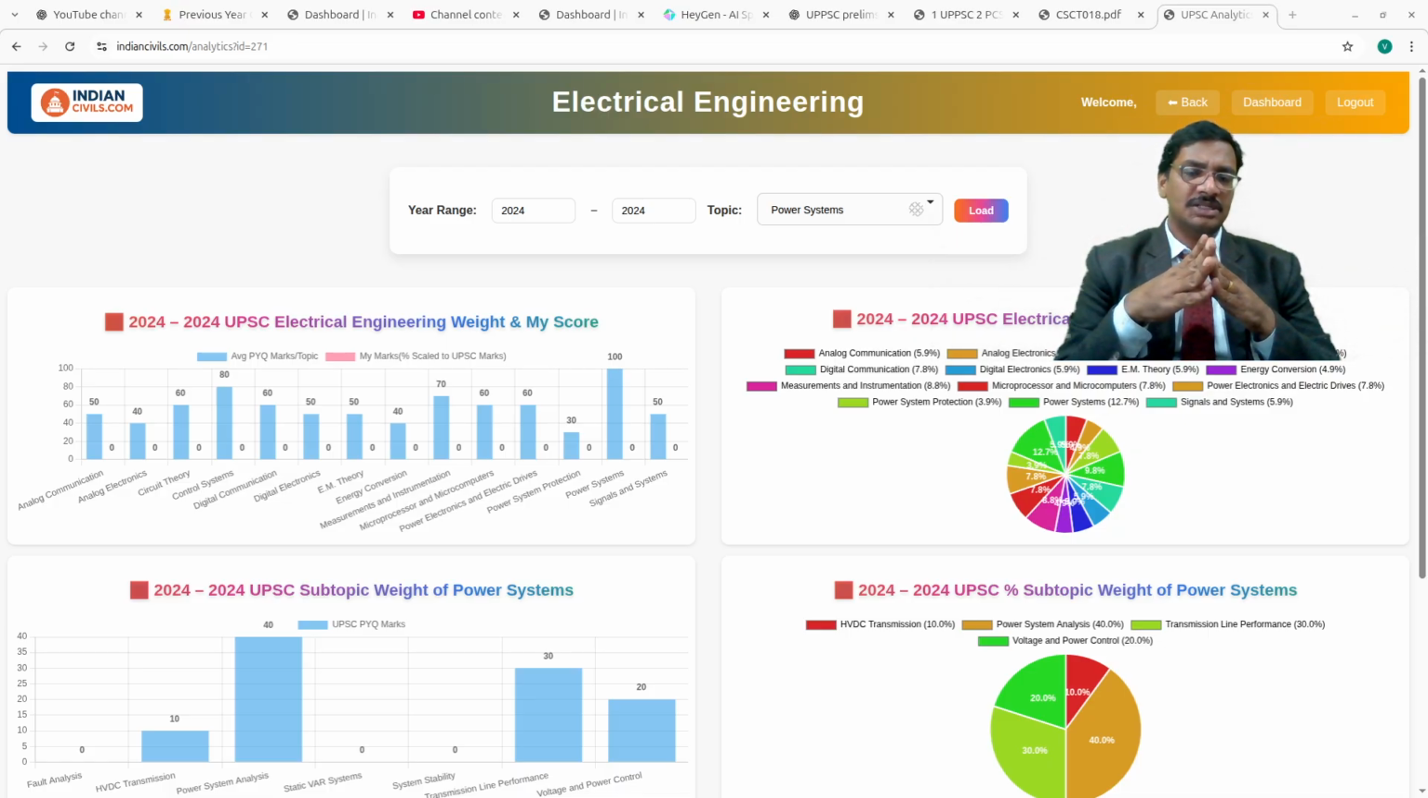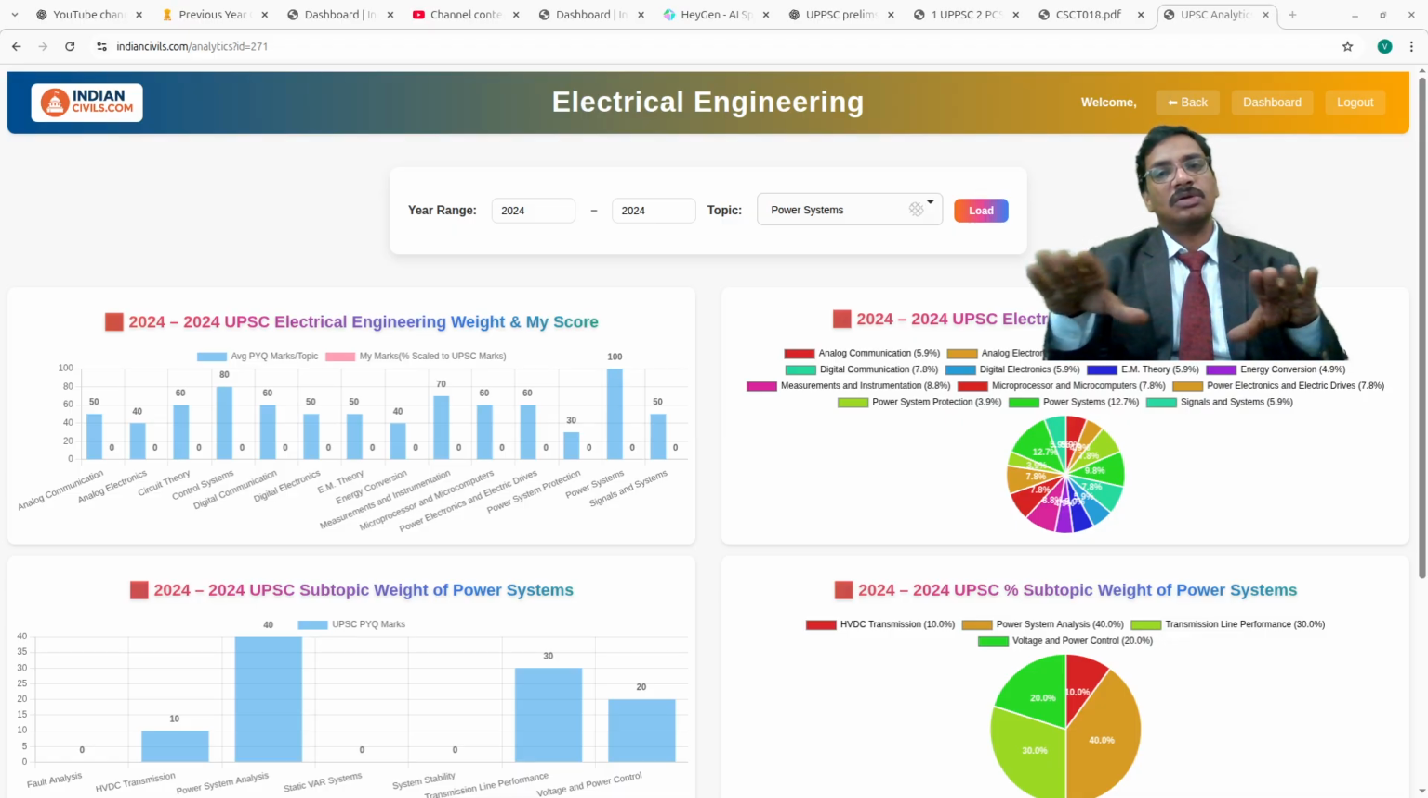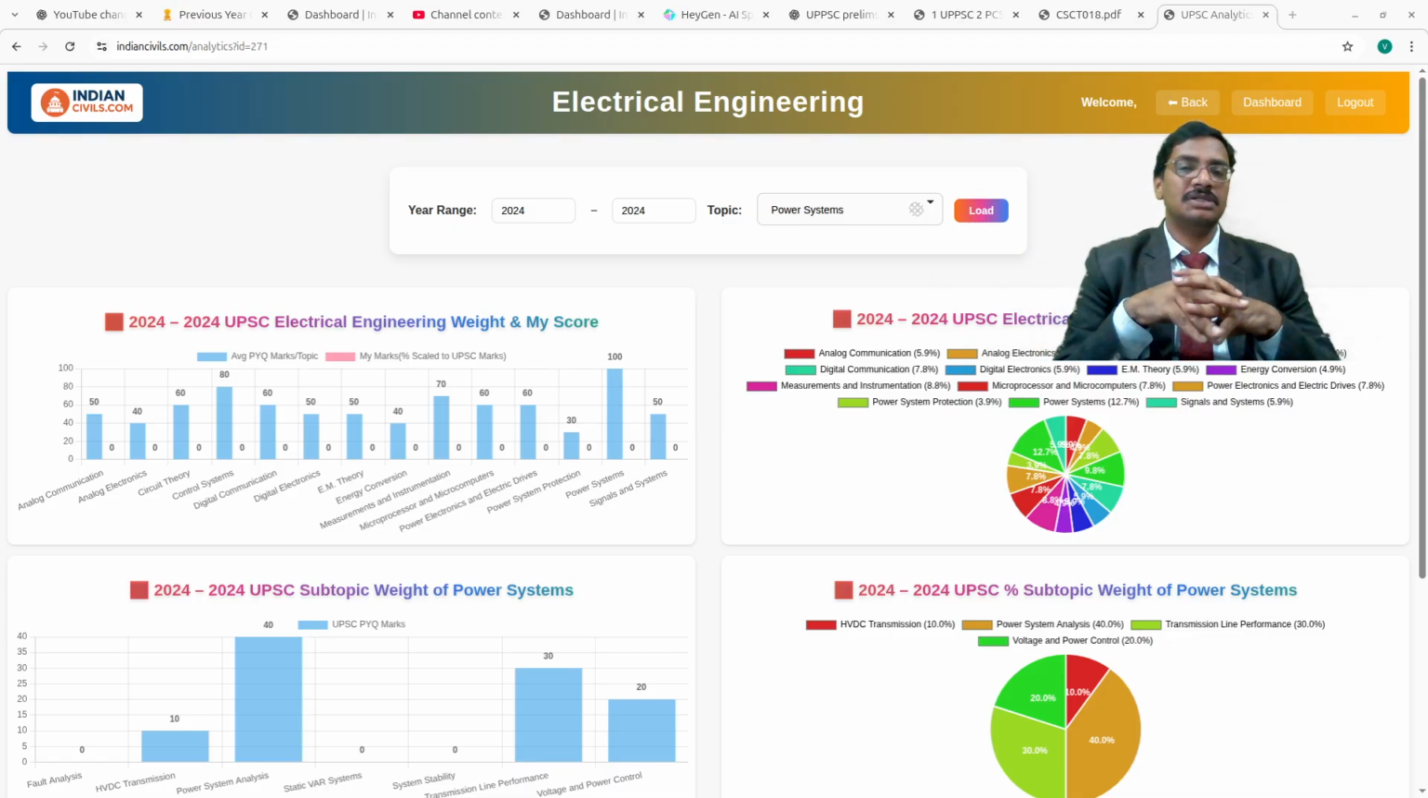Why I have taken this particular topic is that its weightage among all other topics in the UPSC electrical engineering optional is very high. If you take the average, the complete weightage of power systems is 100 marks, which is the topmost, and the next highest is control systems with 80 marks. So power systems alone occupies 100 marks out of the total 800 marks if you consider paper 1 and paper 2 together.